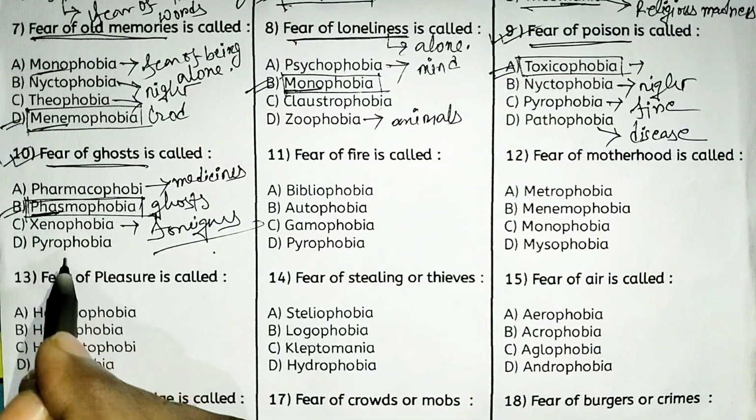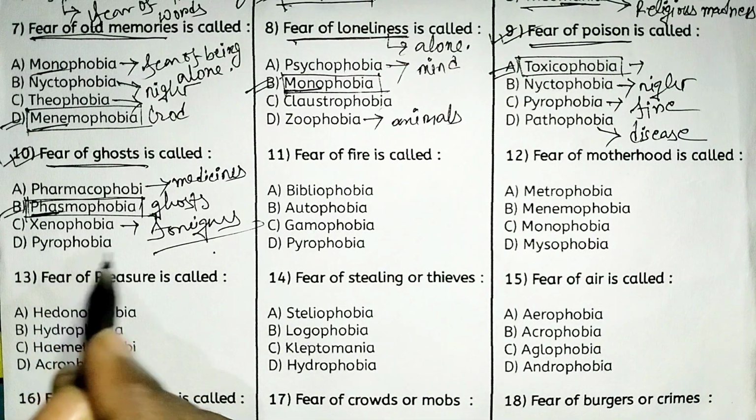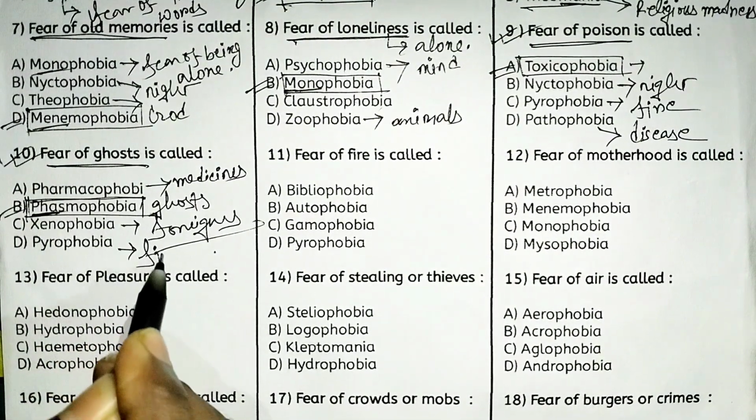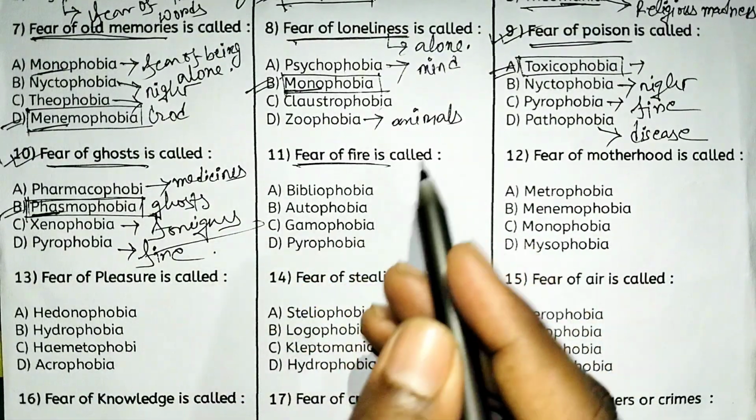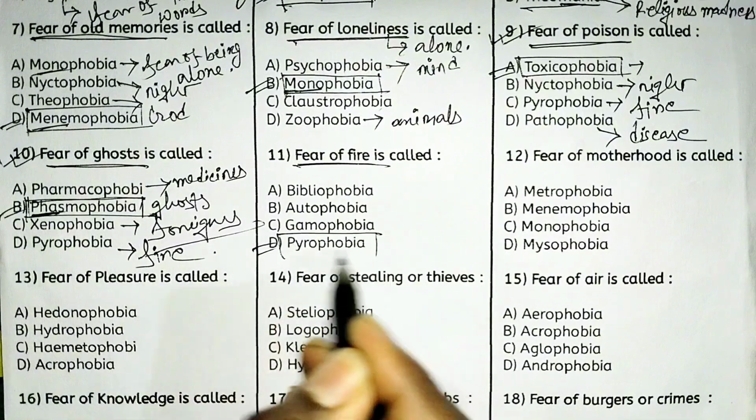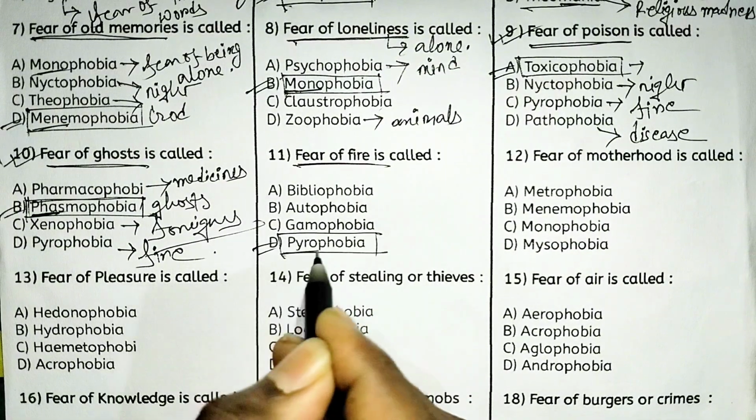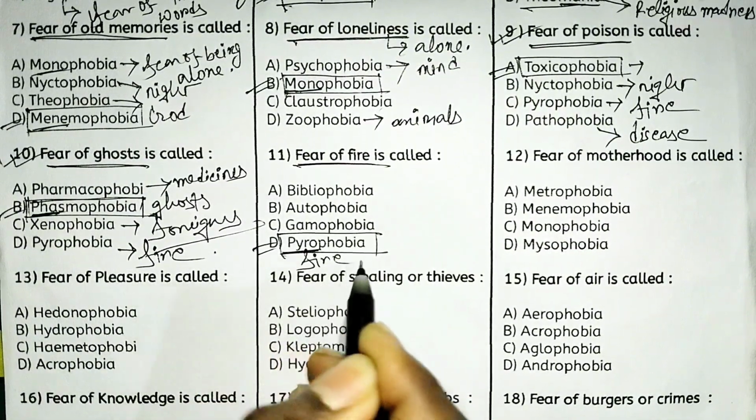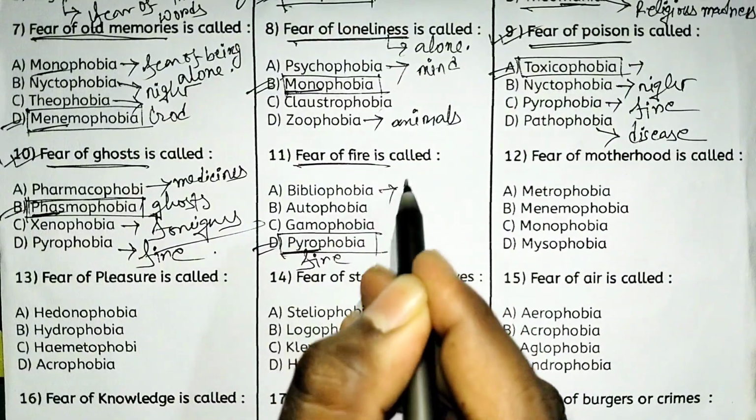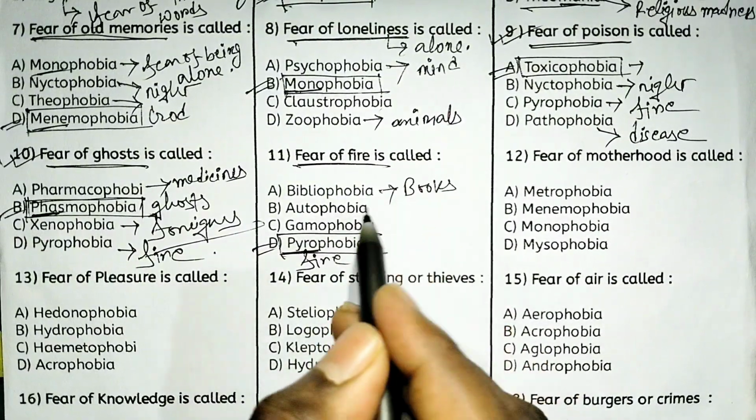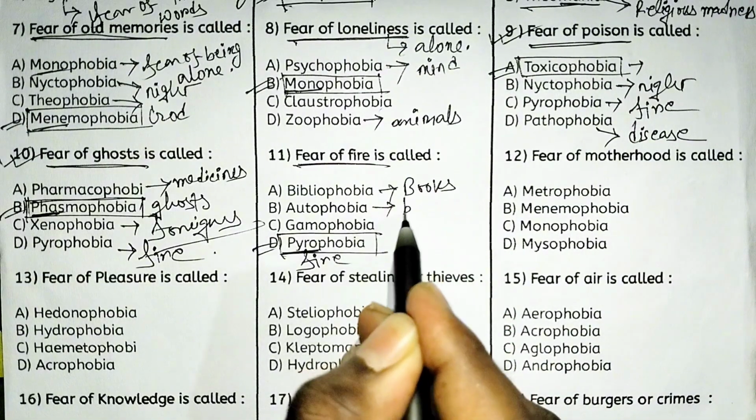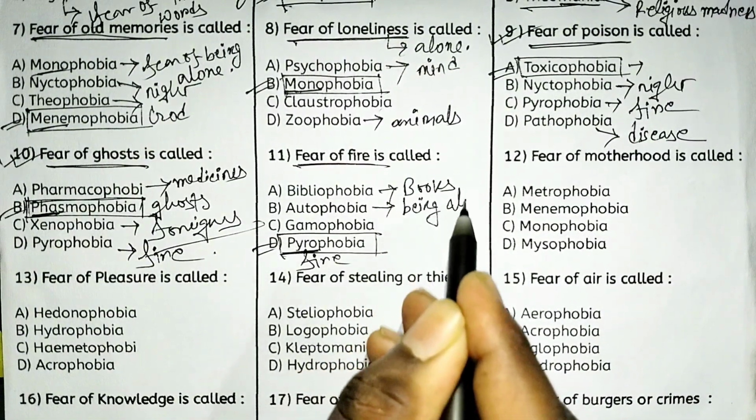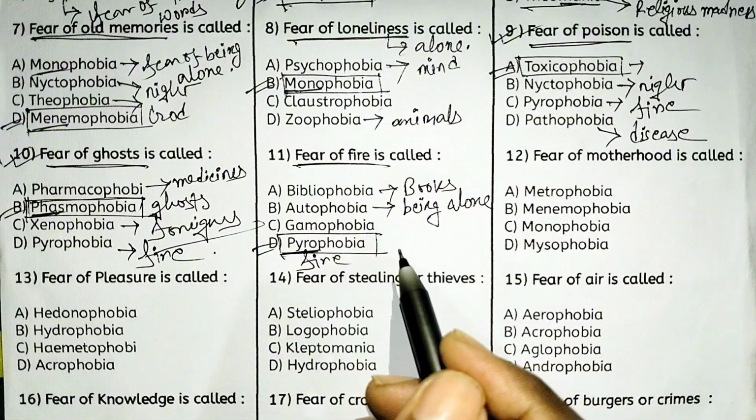And pyrophobia means fear of fire. Next, fear of fire is called, yes, option D, pyrophobia. So the word pyro means fire. And bibliophobia means fear of books. Autophobia means fear of being alone. So auto means on person, or you can say monophobia, this is the same thing.